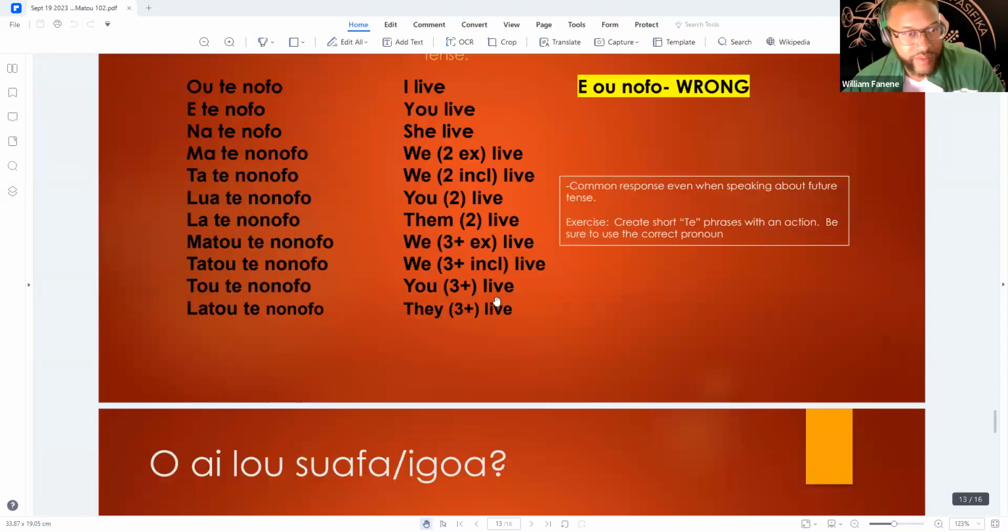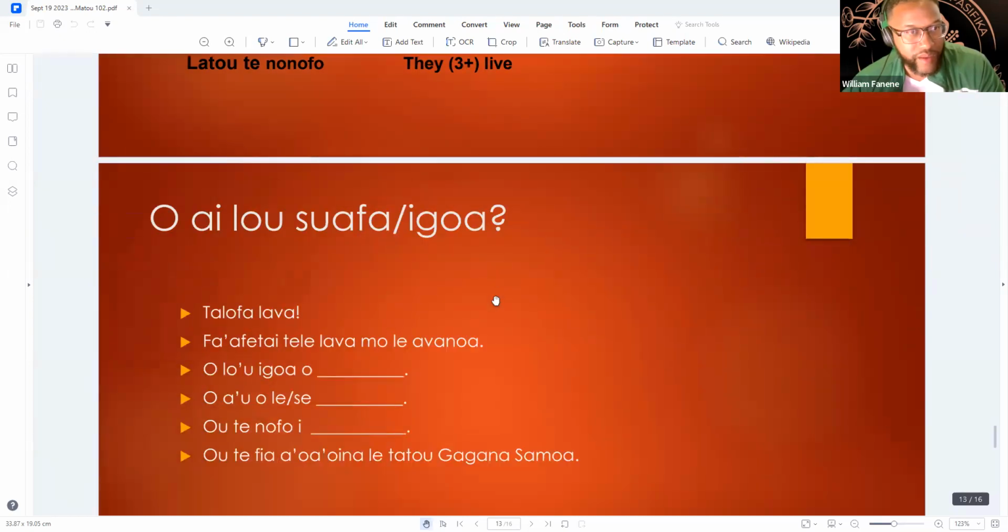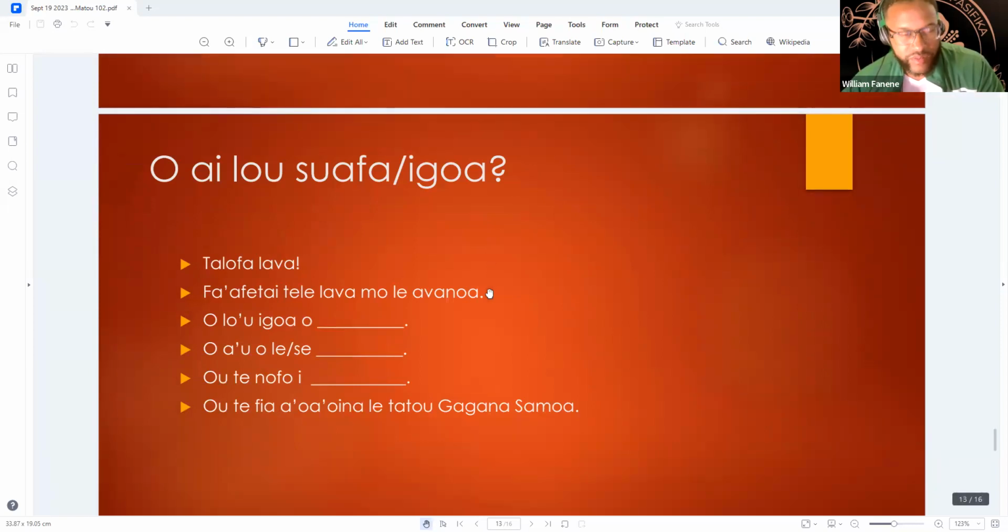All right. And then after that, we were going to break into groups, which is actually what we're going to start in class Thursday, or sometime in class. We're going to break into groups, and then you introduce yourself. So "O ai lou suafa", which is what is your name, or you could say "O ai lou igoa", which is also what is your name, and then you just pass the conversation around.